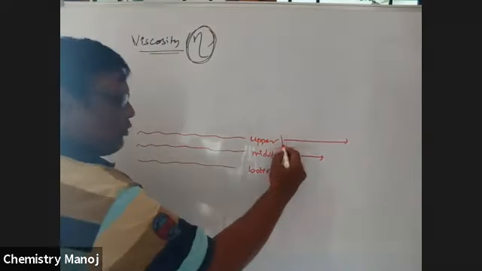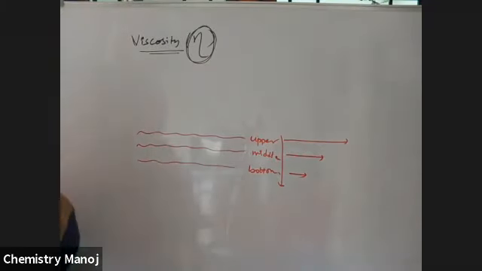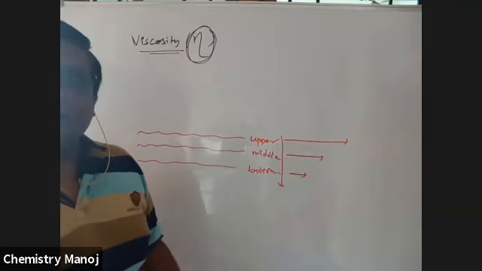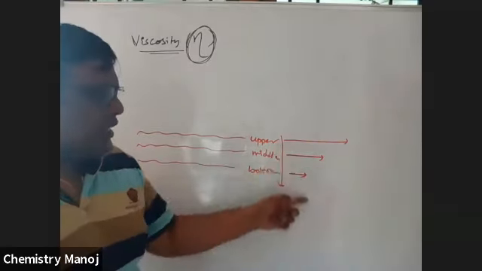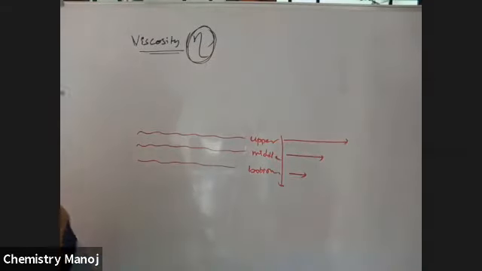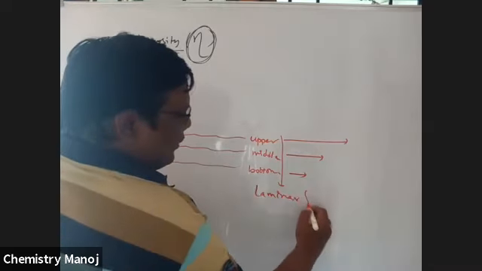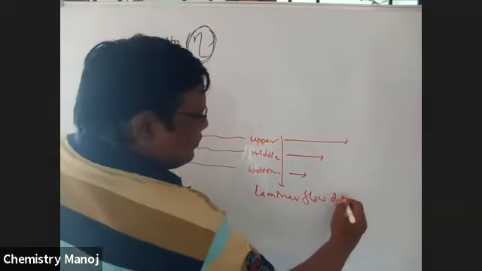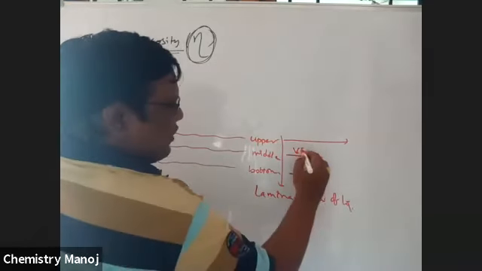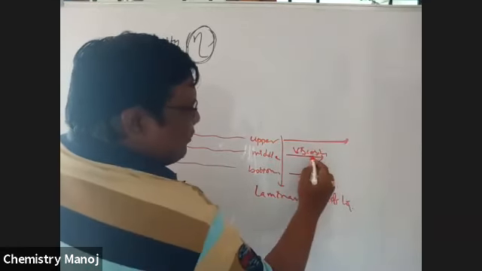That means when we go down the depth of the canal, the speed of those water layers gradually decreases. This gradual decrease in speed of the water layers in this canal is called laminar flow of liquid. Why does the liquid velocity decrease? Because of viscosity. That means these molecules are attracted by these molecules.